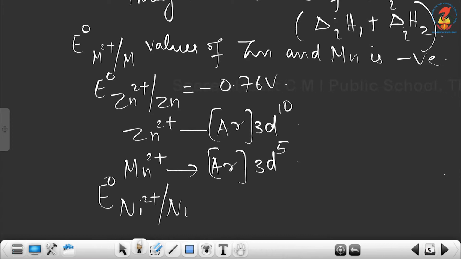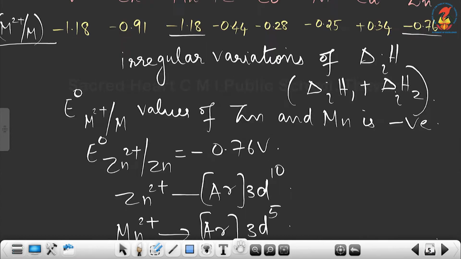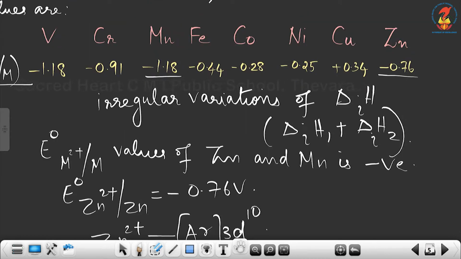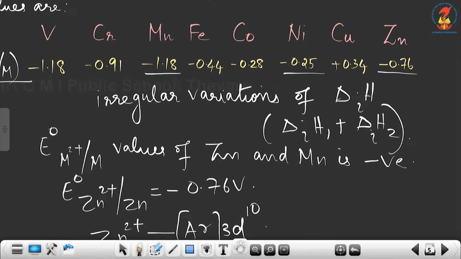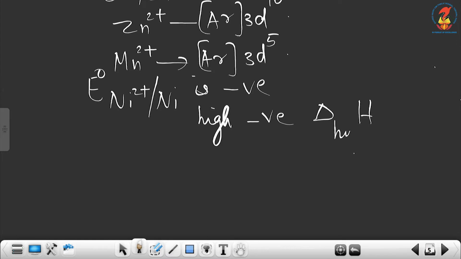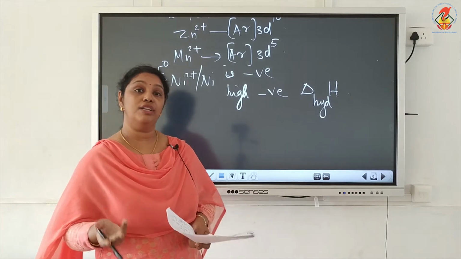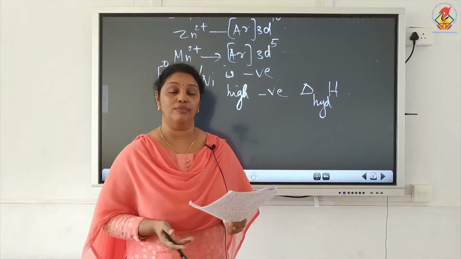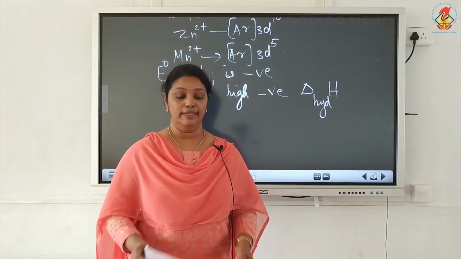Now the next question: E0 Ni2+/Ni is negative. If you look, you can see that the E0 value of nickel is minus 0.25. Now why is that E0 value for nickel negative? The answer is due to the high negative hydration enthalpy of nickel. So since the hydration enthalpy is more negative, the E0 value becomes negative for nickel.